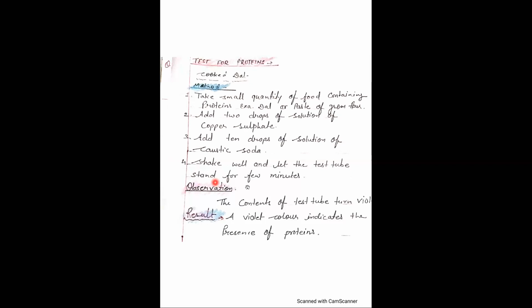After a few minutes, when you see the mixture, you will see that the contents of the test tube will turn violet in color. Children, if the contents turn violet, it means it contains protein, because when protein reacts with caustic soda and copper sulfate, it turns violet. So the violet color indicates the presence of protein. In this way, children, we can easily test the presence of protein in our food item.